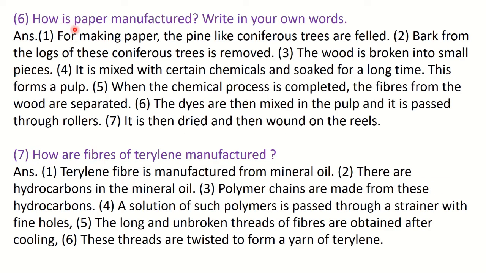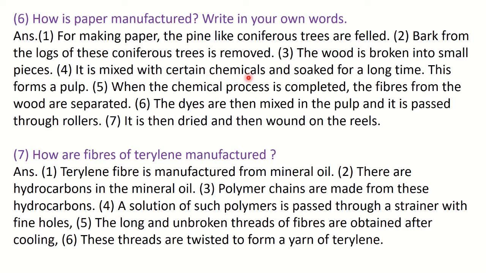Next, how is paper manufactured? Write in your own words. In the textbook the answer is nicely given. So for making paper, coniferous trees like pine are felled. Its bark is removed, meaning the brown colored part is removed, and the wood is broken into small pieces.